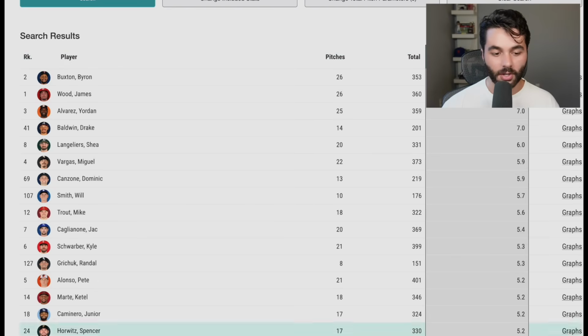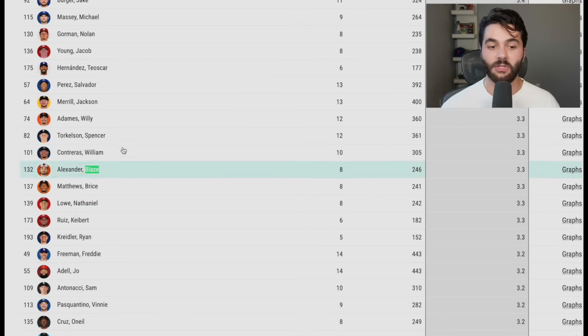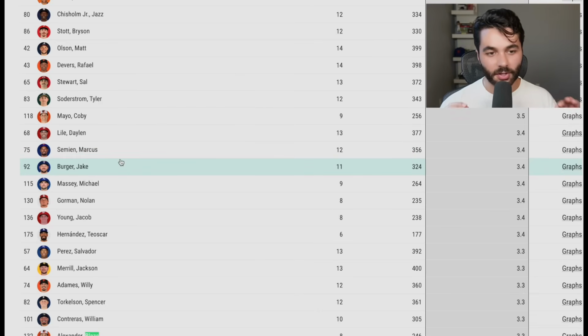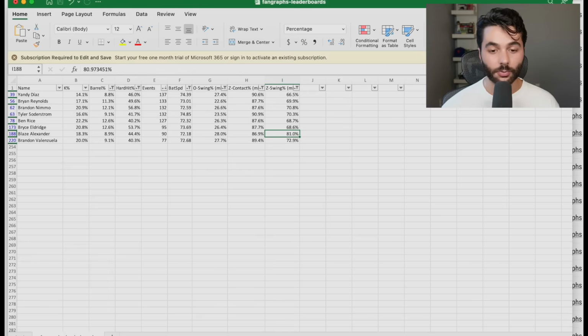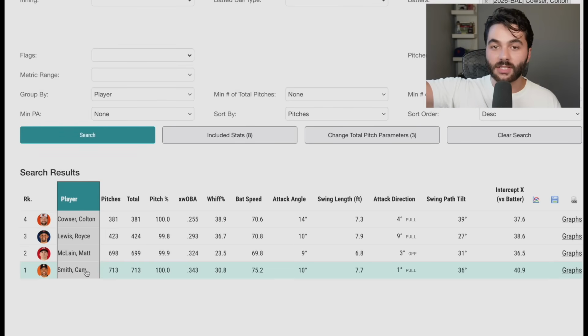That's going to be hovering right around guys like who? William Contreras. It's really not that good of a list right here, but it's at least in the upper third of guys in the league. And we just saw he flashed on a leaderboard that catches a lot of other stuff. So we're leaving here with Blaze Alexander. We're leaving here with Colton Cowser, Royce Lewis, Matt McLain, Cam Smith. So if you guys are looking for breakout hitters, they're going to come over the second half of the Major League season. I think these 5 are really good bets to do so.